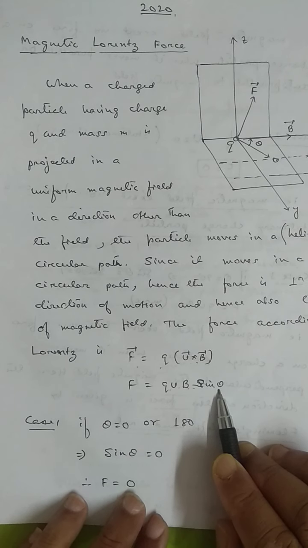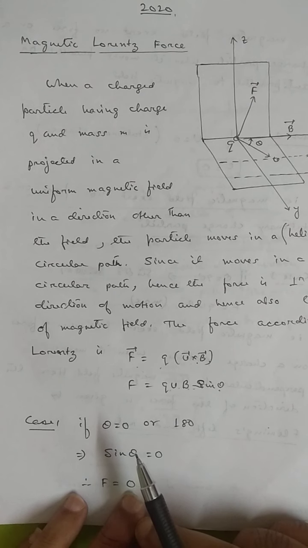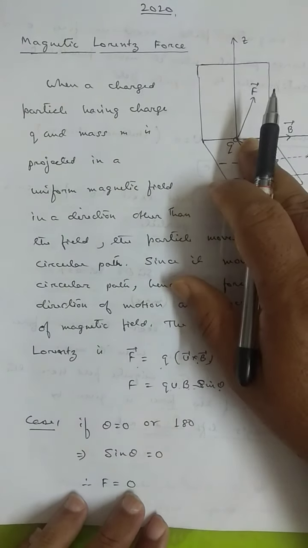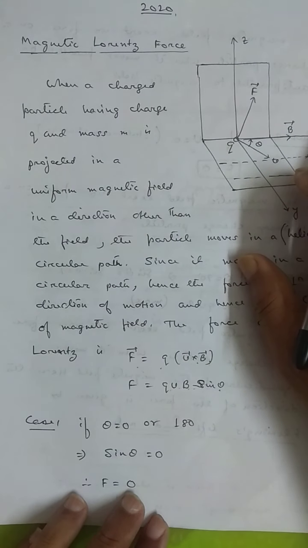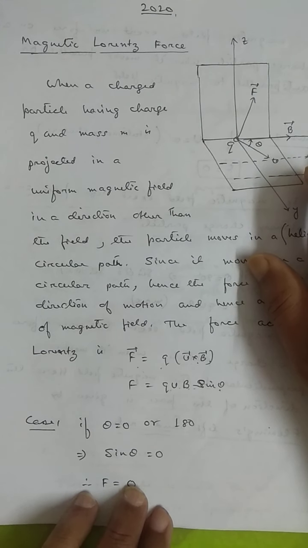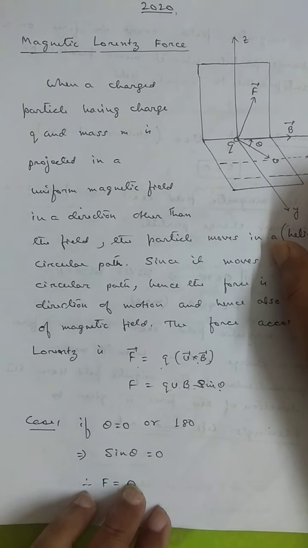That means, if a charged particle moves parallel or anti-parallel to the magnetic field, no force acts on the charged particle. Since no force acts on it, the charged particle moves with constant speed along the direction of the magnetic field. If we project the charged particle parallel to the magnetic field, then theta is 0, sine 0 is 0, so F is 0. That means no force acts on the charged particle, and it moves with a constant speed along the direction of the magnetic field.